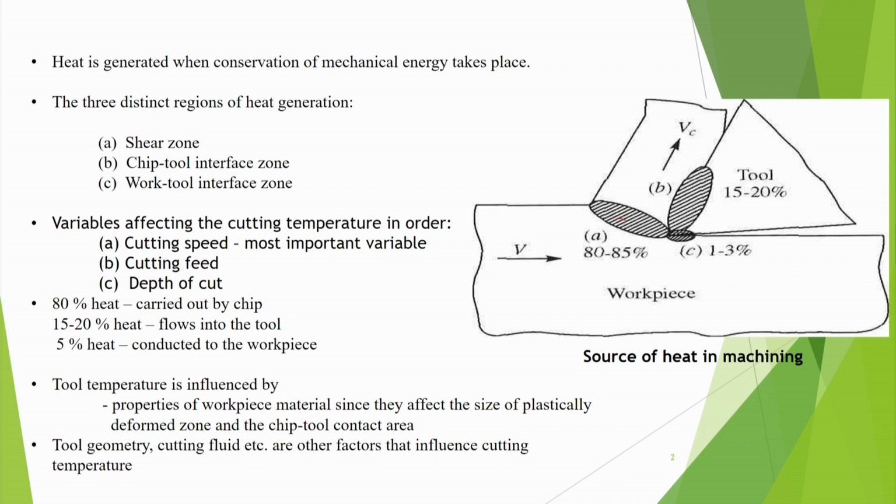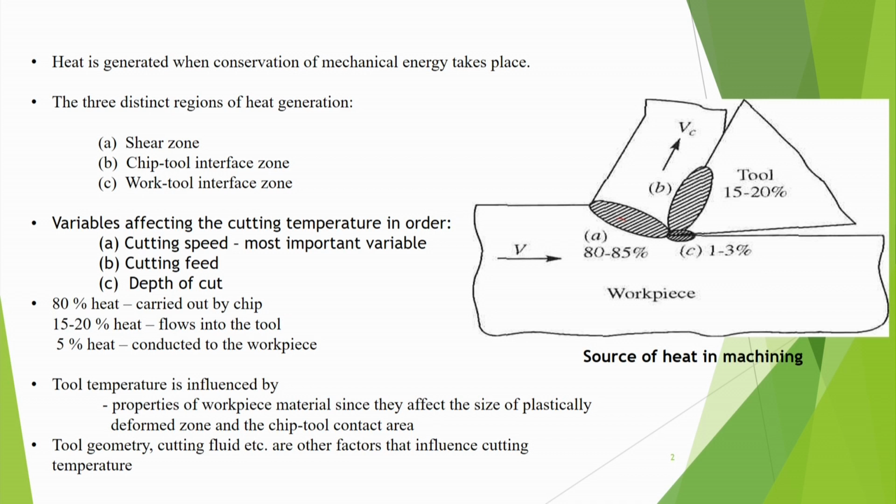In some cases the temperature may not be that high, and those chips sometimes become blue, sometimes dark blue in color, because of the oxidation at that high temperature and a lot of compound formation. So, 80% heat is carried away by the chip. That is a good point.